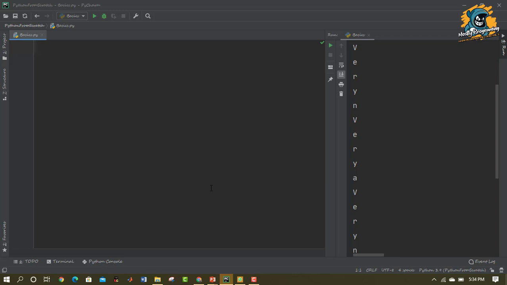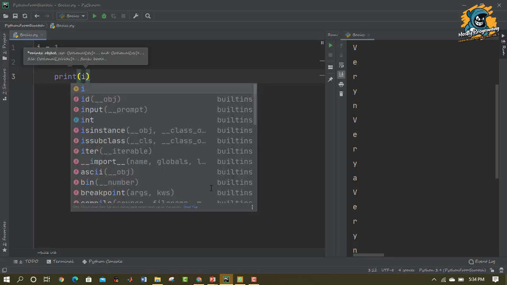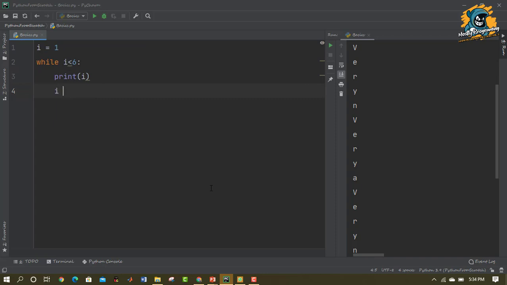Let us see an example. I'm taking a variable I, which I'm giving initially the value 1. Then in the next line, I'm going to use the while loop. Here, while I less than 6, colon, then I'm simply going to print I, and then I'm going to update it. I is equal to I plus 1. Let's execute this and see what is the output.